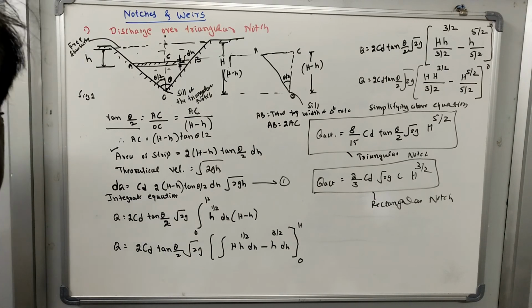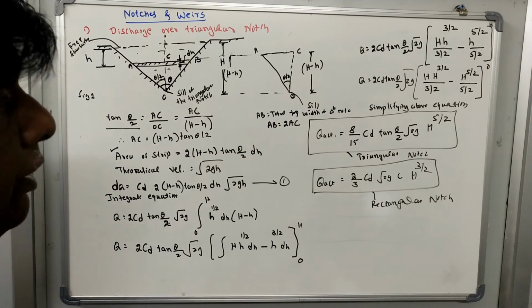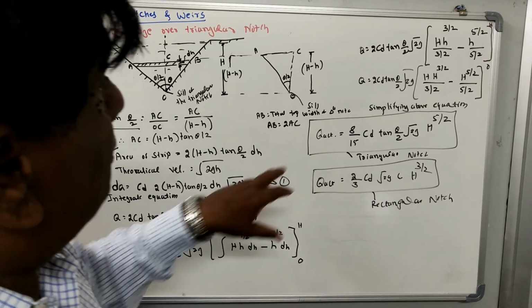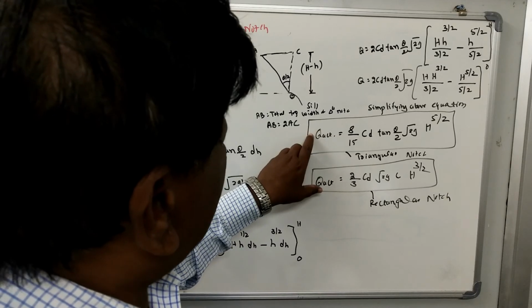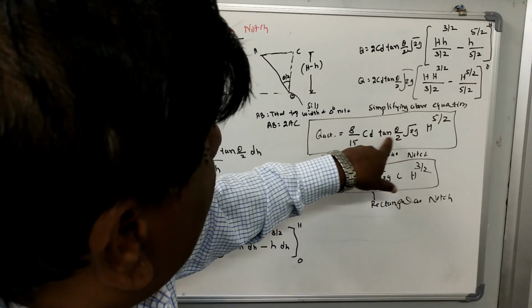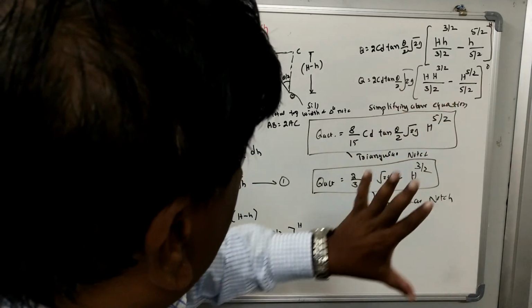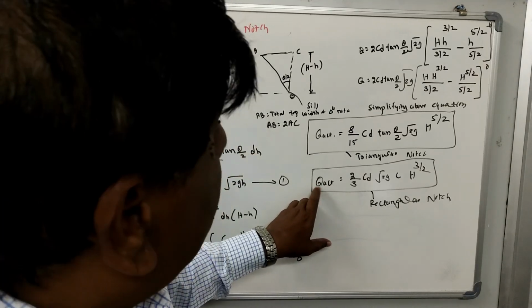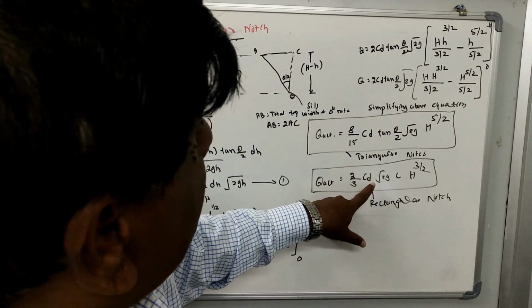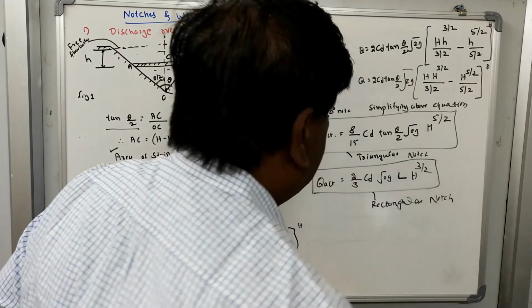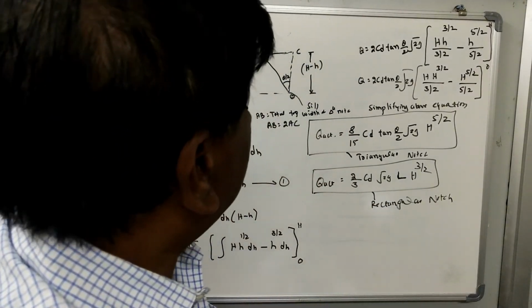If you have any problems or doubts, you are free to discuss, as I have already told. So the actual discharge through the triangular notch is 8 by 15 CD tan(theta/2) square root of 2g H raised to 5 by 2. The actual discharge through the rectangular notch is 2 by 3 CD root 2g L H raised to 3 by 2, where L is the length of the notch or sill.